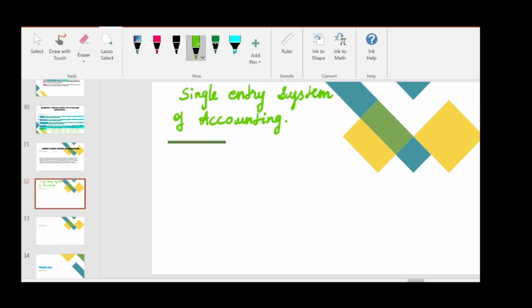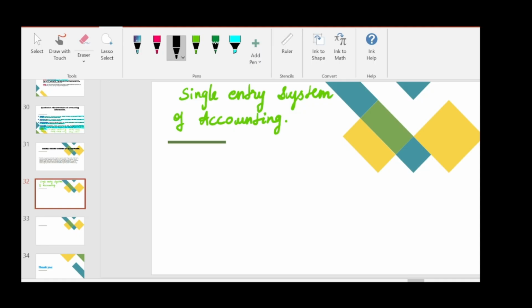They have two aspects. One is the debit side, another one is the credit side. If we record both aspects, then it is known as double entry system of accounting. If we record only one aspect, then it is known as single entry system of accounting. In olden days, people used to use only single entry system of accounting. They will record only one aspect of the transaction.